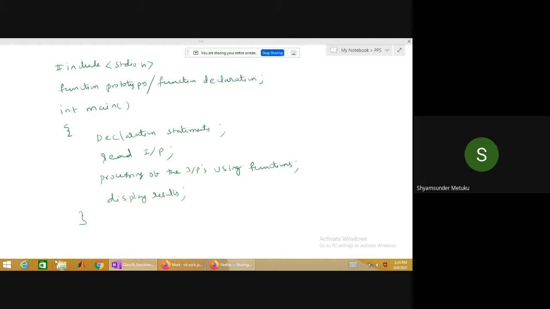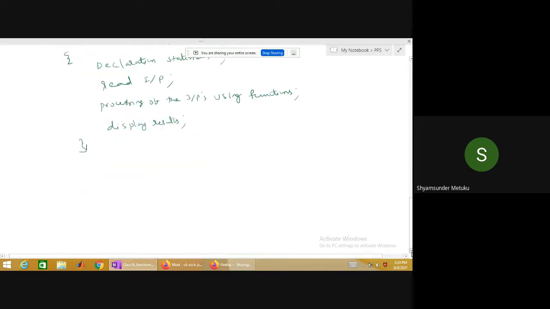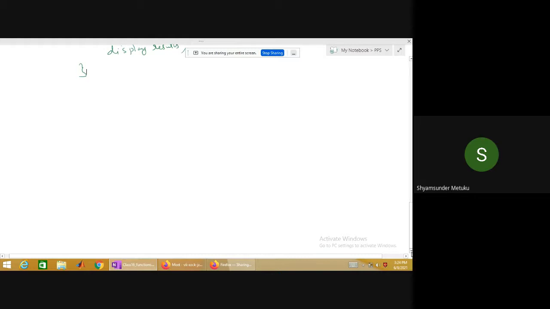So I tell you, once we study the pointers, I have not started the pointers yet. Once pointers are started, if pointers and functions are both used, then the structure of a C program becomes much simpler.